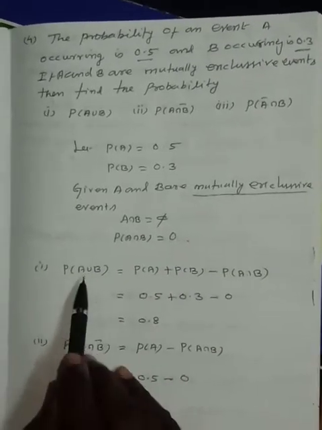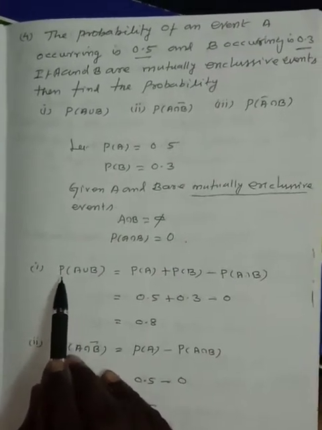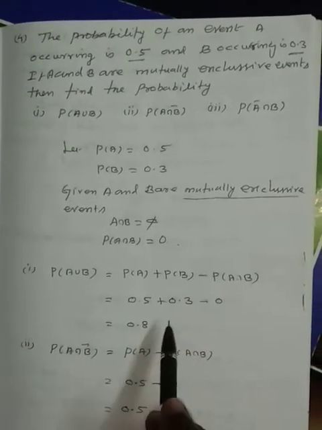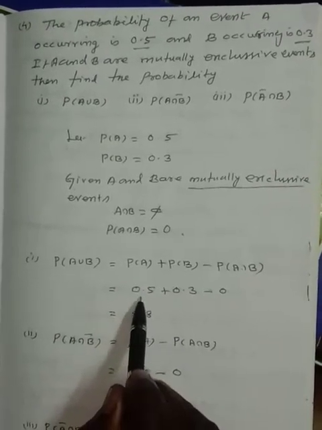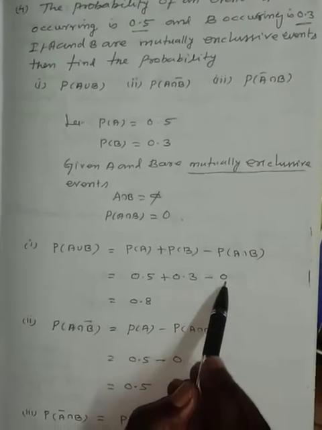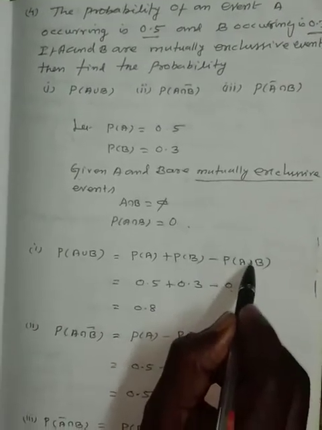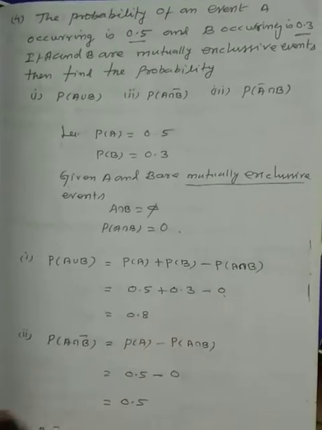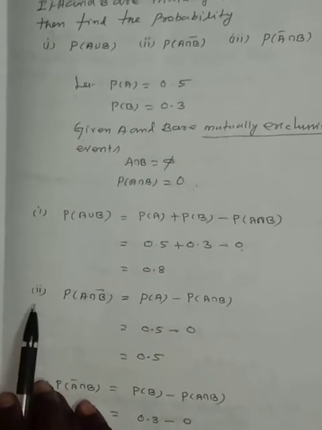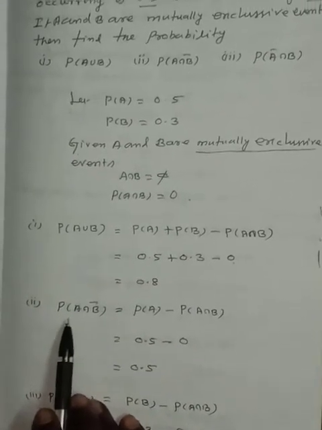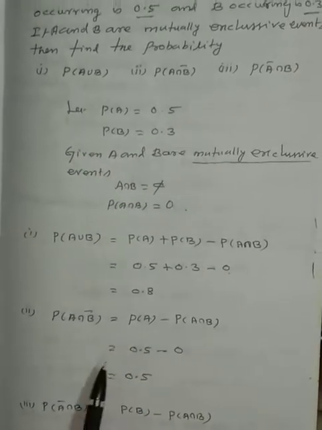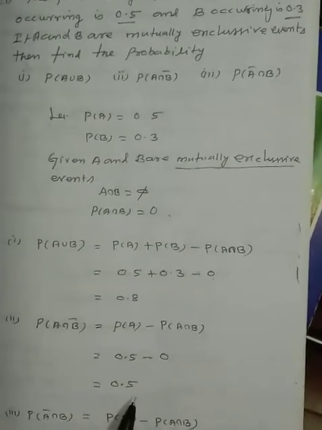Now, subdivision number 1. We know that in the addition theorem of probability, P of A union B is equal to P of A plus P of B minus P of A intersection B. Substitute: P of A is 0.5, P of B is 0.3, but there are no common elements, therefore P of A intersection B is 0. So 0.5 plus 0.3 is 0.8. Subdivision number 1 over. Next subdivision number 2. Probability of A intersection B complement is equal to probability of A minus probability of A intersection B, which is 0.5 minus 0, that is 0.5.